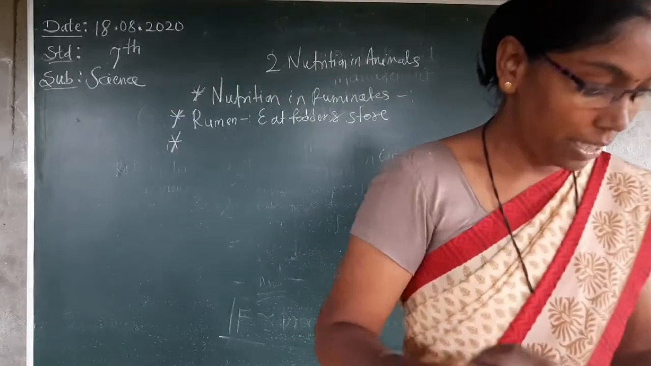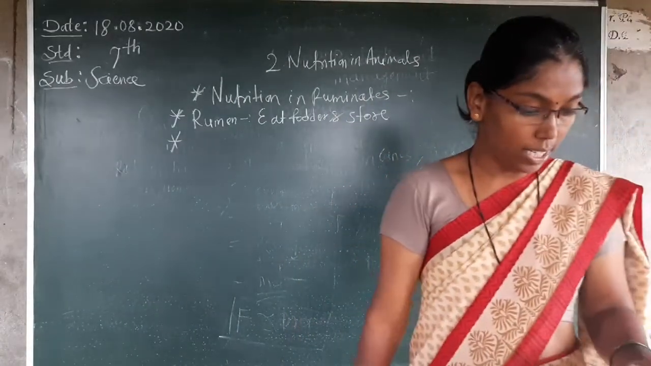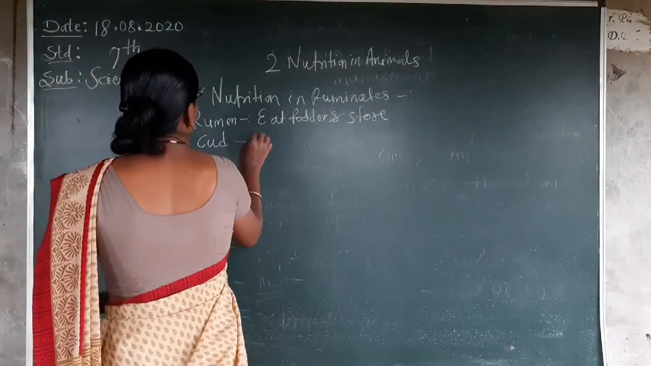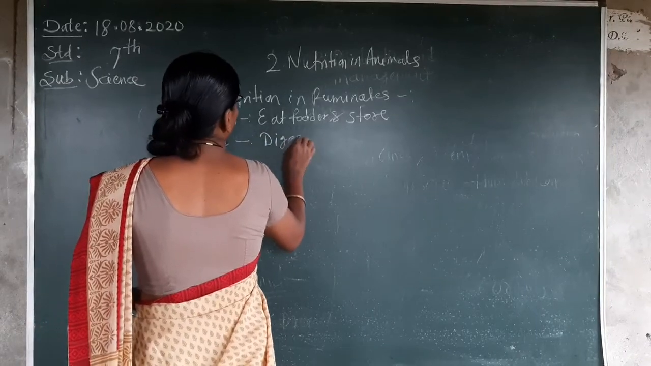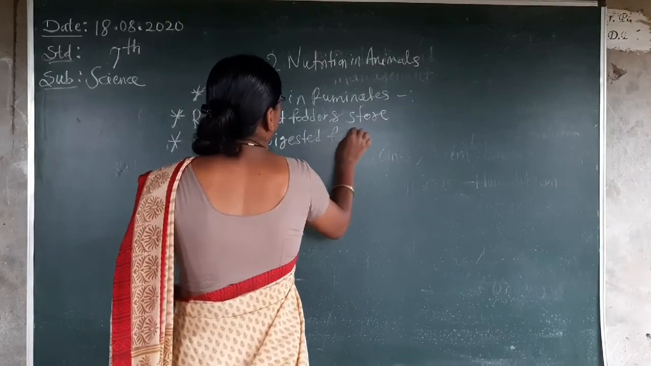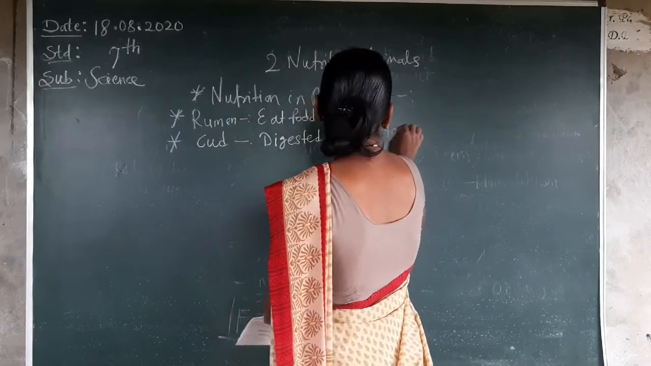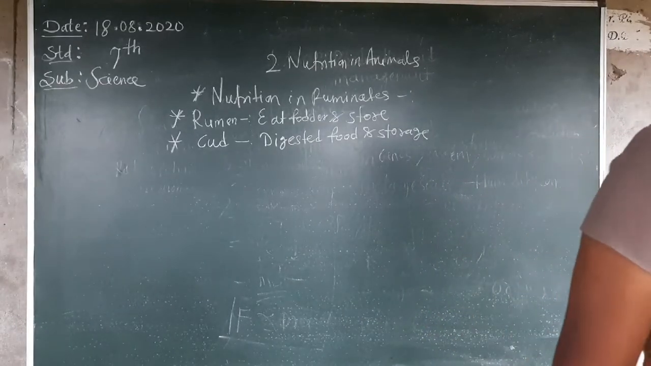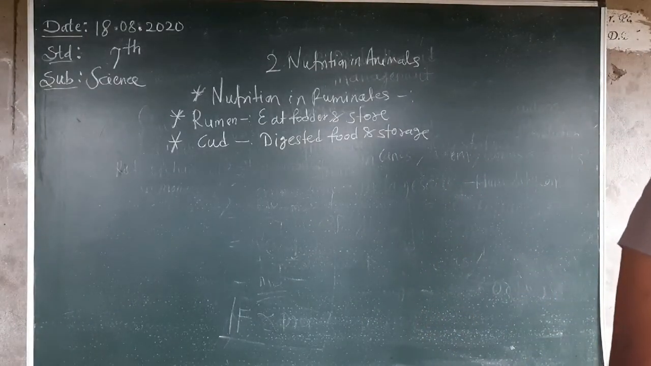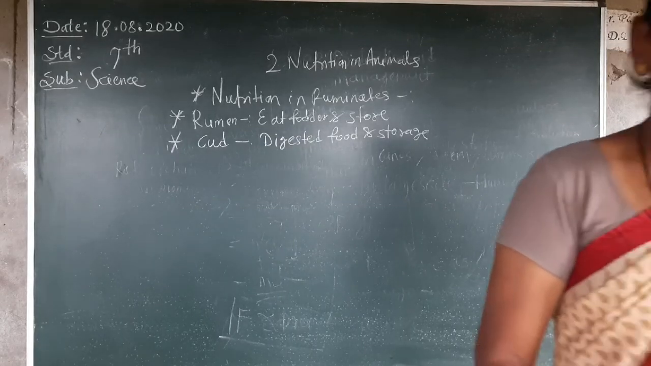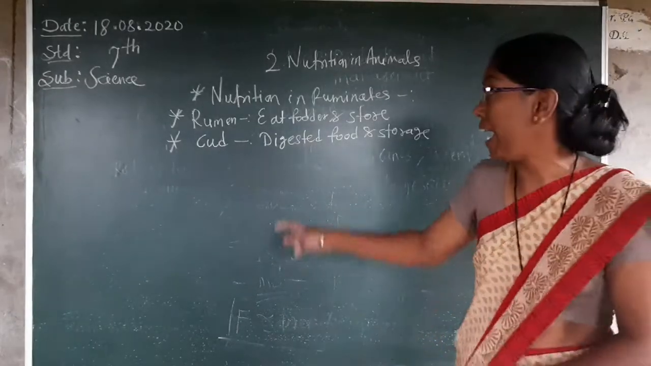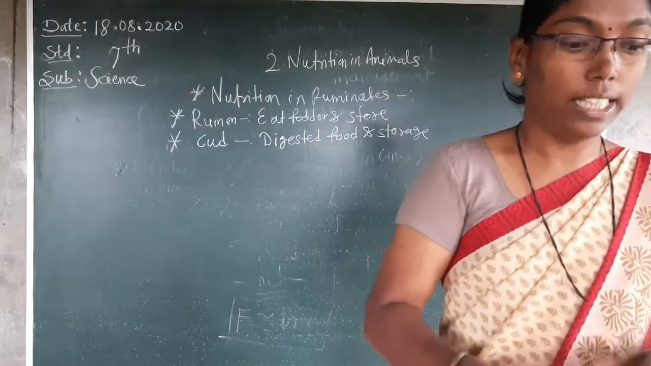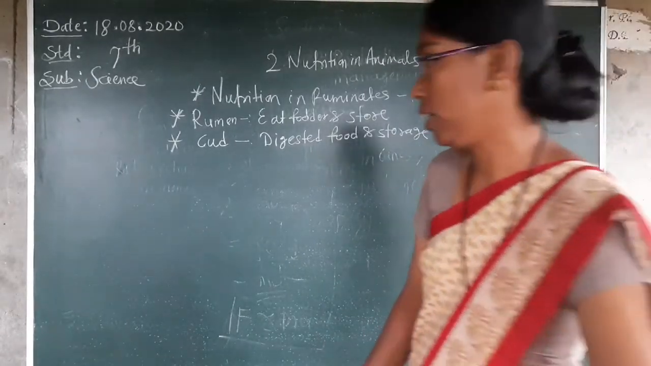I will tell you again. Then the food is partially digested and stored. It is called cud. Digested food and stored. Then cud means stored food. These animals have the ability to bring this cud back into the mouth and chew continuously. This process is called rumination.